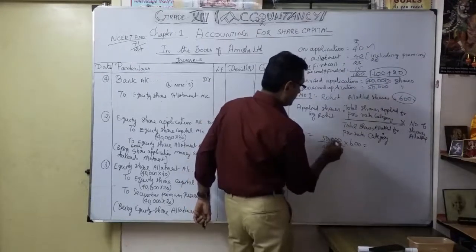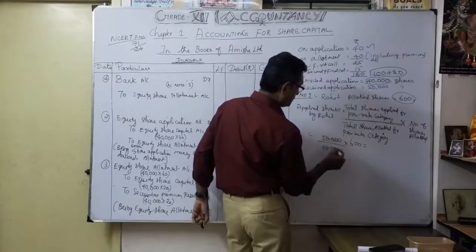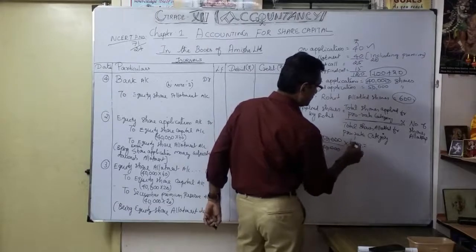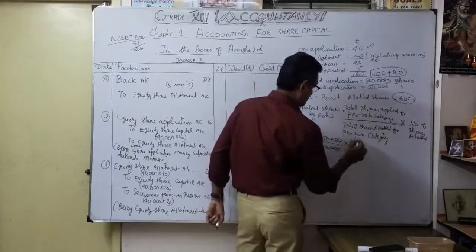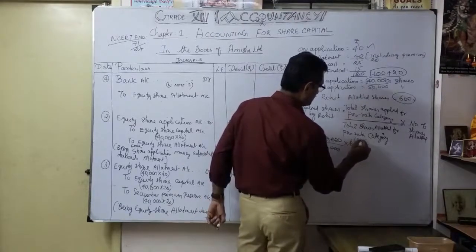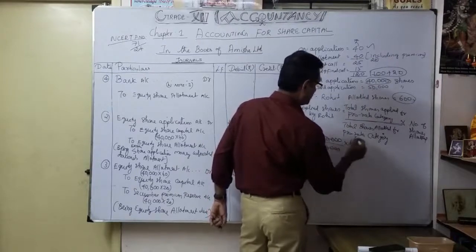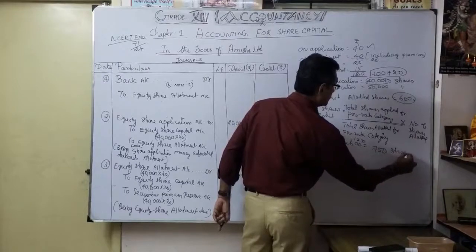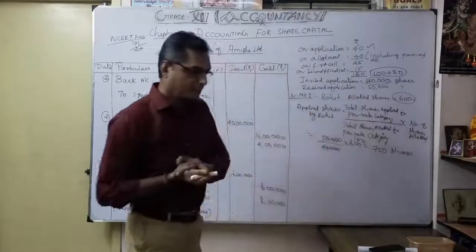So here 1, 2, 1, 2, 3, 4, 0. Here also 1, 2, 3, 4, 0. So I simplify 4 here. So 1 4s are 4. So balance 20. So 5 4s are 20, 0. So 5 into 150 shares, now become 750 shares applied. Okay. So that is our first calculation.